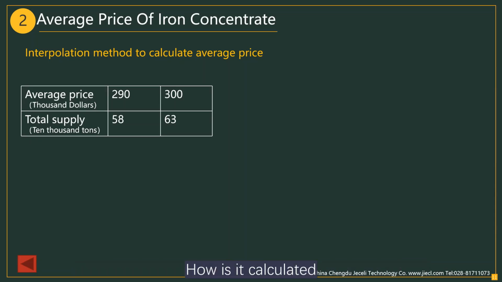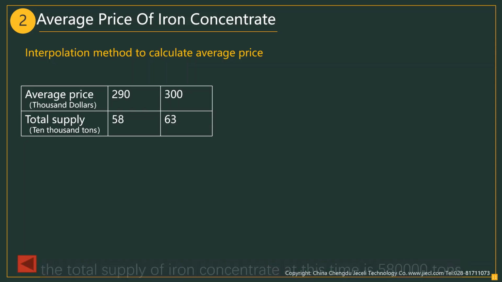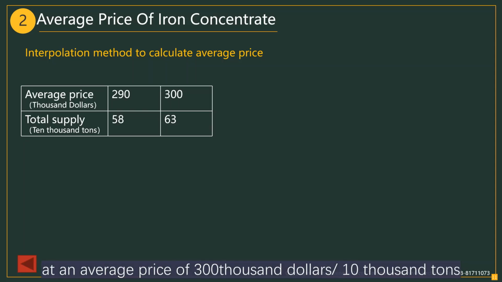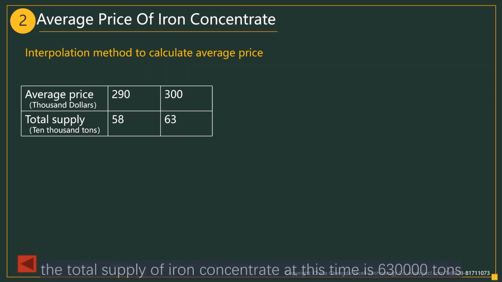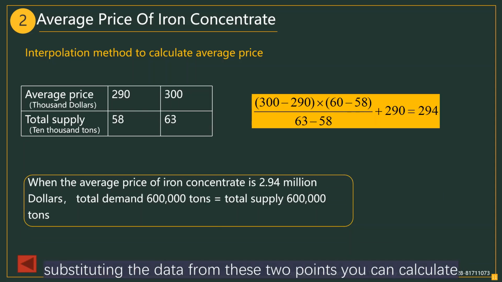How is it calculated? At an average price of $290,000 per 10,000 tons, the total supply of iron concentrate at this time is 580,000 tons. At an average price of $300,000 per 10,000 tons, the total supply of iron concentrate at this time is 630,000 tons. Using the formula of the interpolation method on the left, substituting the data from these 2 points, you can calculate